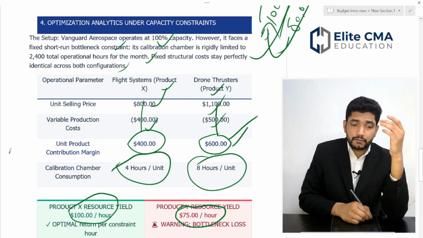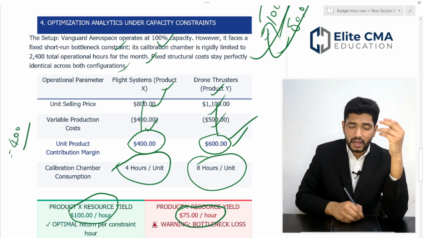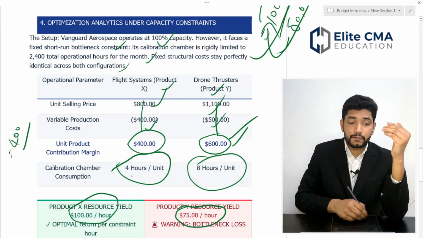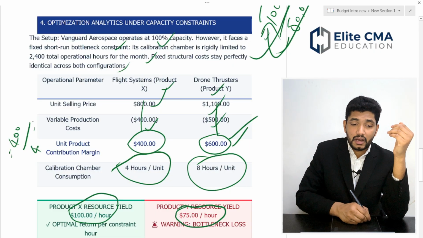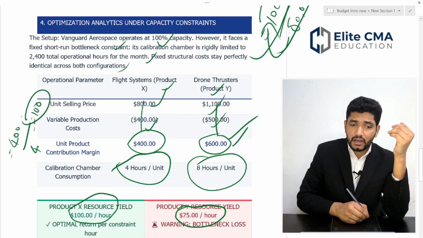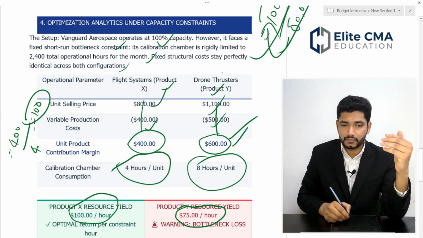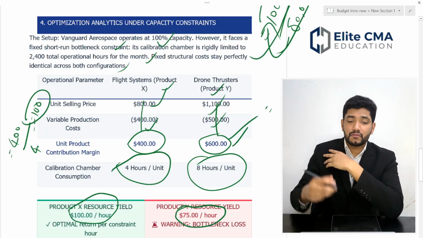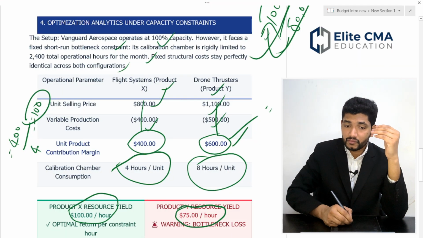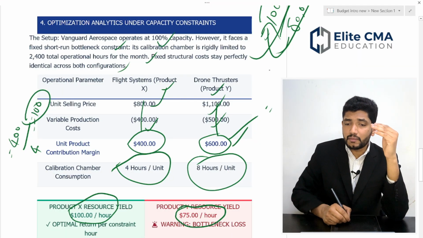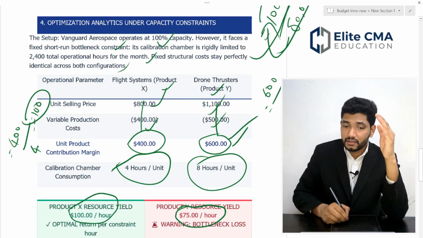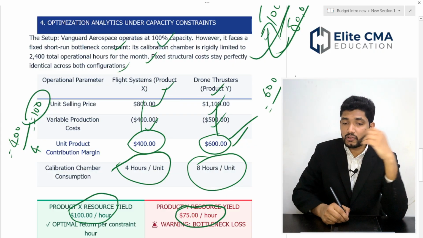Per unit you get 400 in product X, and to produce that unit you need 4 hours, so it is $100 per hour. For product Y, your contribution margin per unit is 600 and you need 8 hours to produce 1 unit.